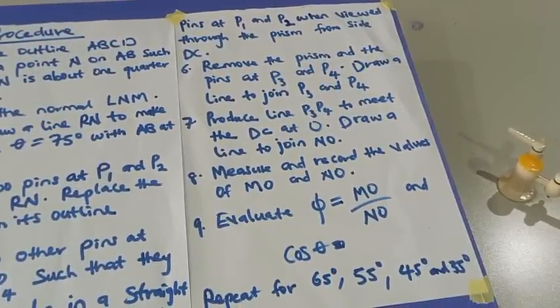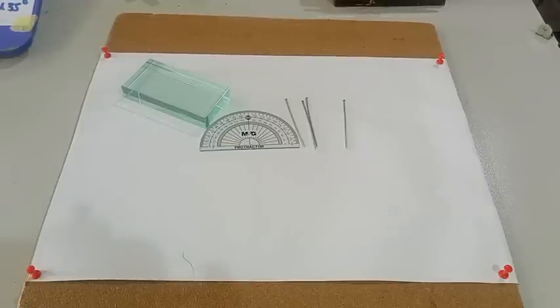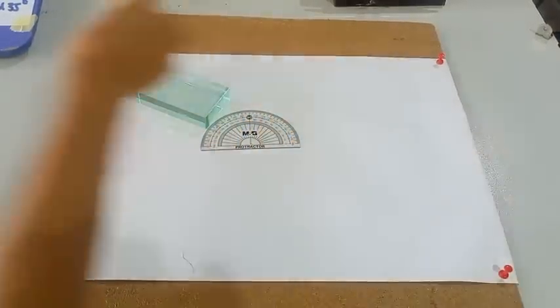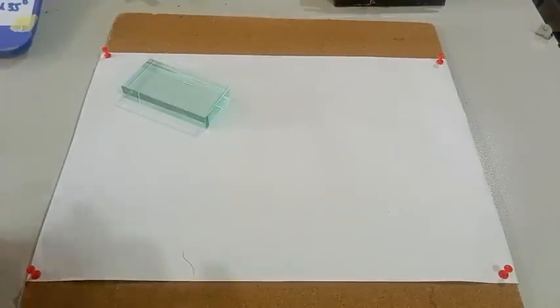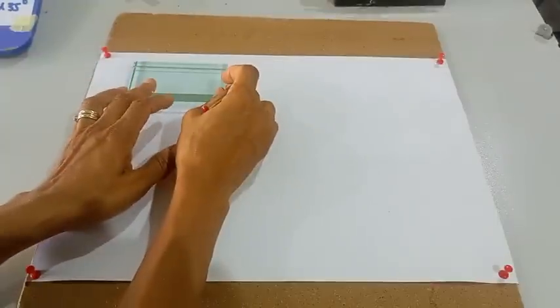Remember what I told you at the beginning. Follow the instruction. It can come out in another way. Just draw this line, do this, measure this. Follow the instruction. Don't go in with any assumption in mind. I will trace the 5 at once for 75, 65, 55, 45, and 35. I will trace it at once on the same paper to save our time since we are doing the video.